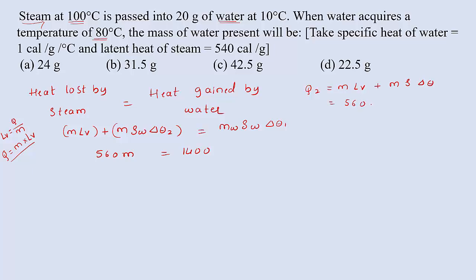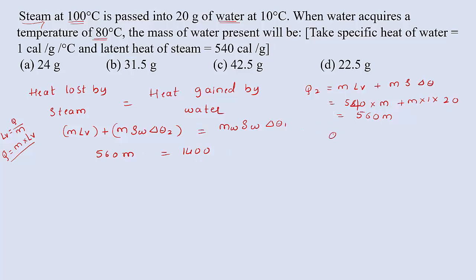That is 540 into M, keeping M as it is, plus mass M into 1 into 20. After calculating, 540 plus 20 will be 560 M. So directly I can write here 560 M, and here this is 1400.